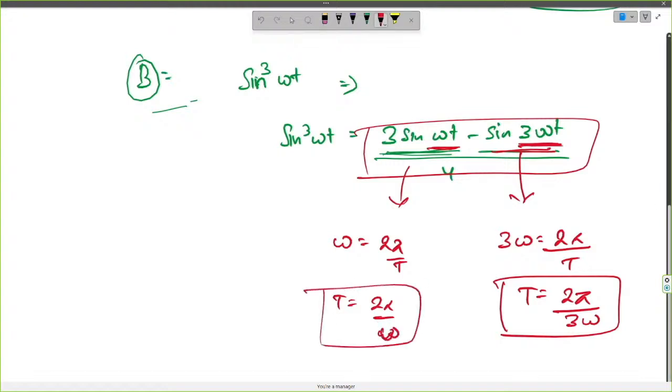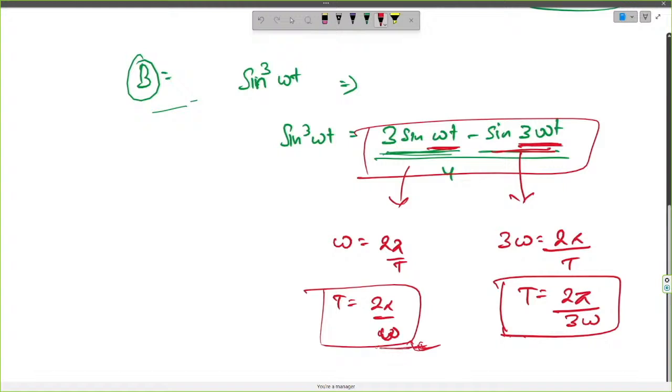Now we can see that the time period of the first part is 3 times that of the second part. So the time period of the second part is much lower than the first part. We can say that for the addition of these two, the time period of the collective function would be 2 pi by omega, because this is the larger time period for which the function is repeating.